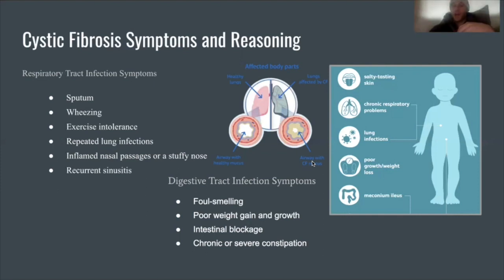Now, the digestive tract is also affected by cystic fibrosis, believe it or not. This is because the chloride ions that act in this ion channel between the salt and water balance within the body are actually blocking other enzymes from passing through that same ion channel and helping to process foods or help functions in the small intestine and the pancreas. This is what leads to symptoms like constipation or intestinal blockage or foul smelling stool due to the undigested foods within the small intestine and the enzymes that are not able to reach the pancreas.